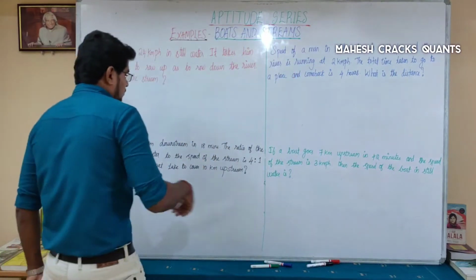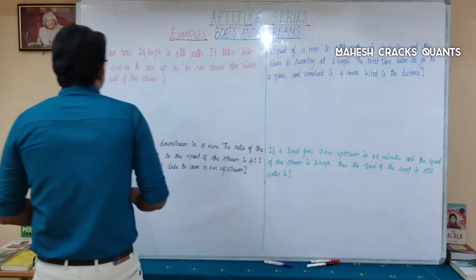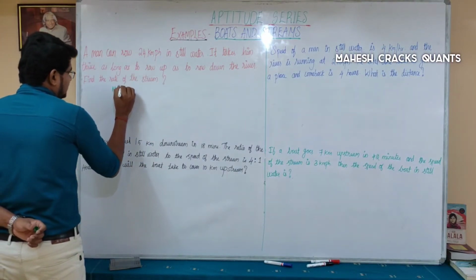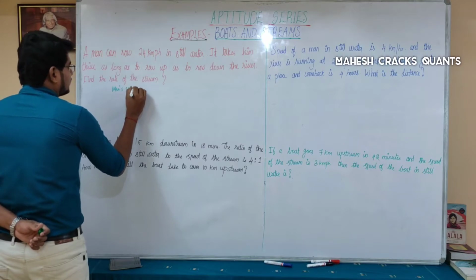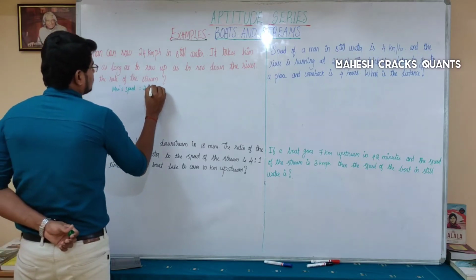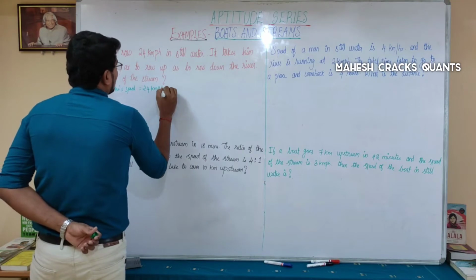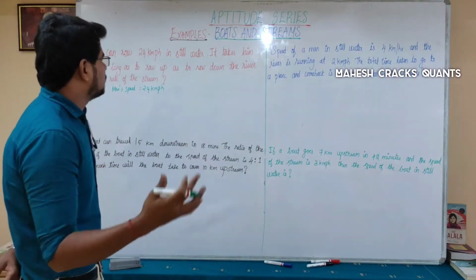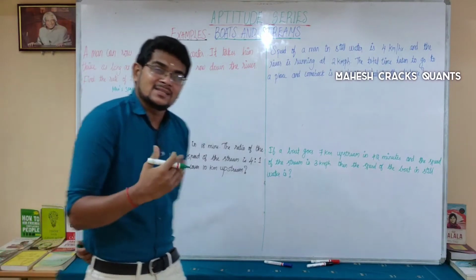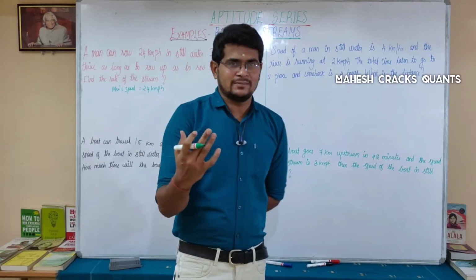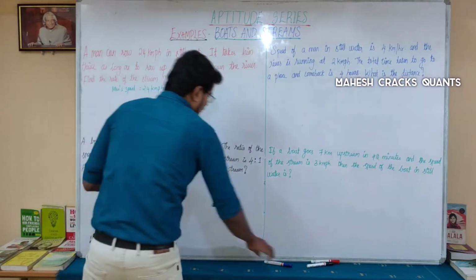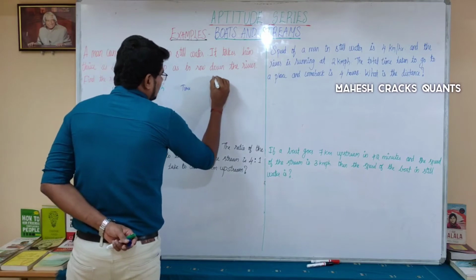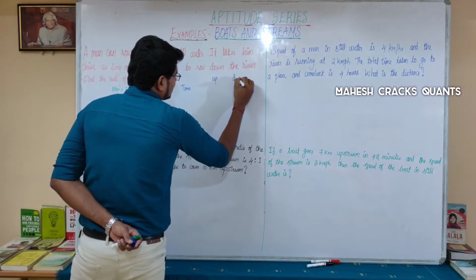Okay, first take it down. What is the given value? Man can row means man speed, which is 24 km per hour. And I have this ratio: it takes him thrice as long to row up as to row down. Long means what? Time taken. So the time ratio of up and down is given, but